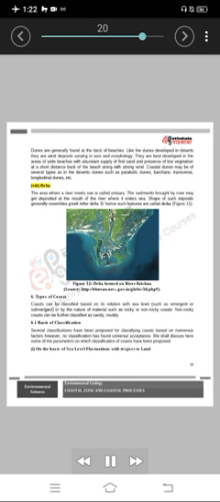Delta. The area where a river meets the sea is called an estuary. The sediments brought by a river may get deposited at the mouth of the river where it enters the sea. The shape of such deposits generally resembles the Greek letter delta, hence such features are called delta. Figure 11. Delta formed on River Krishna.